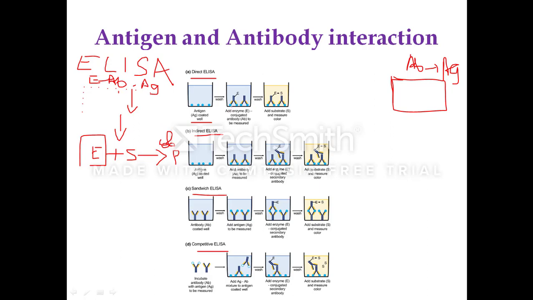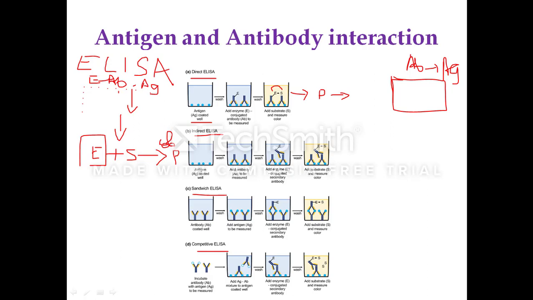Now if the specificity is there with the antigen, there will be formation of antigen antibody complex, and this complex formation will be visualized by adding the substrate. This substrate will interact with the enzyme and give the colored product that will be measured by the ELISA reader. Intensity will be measured in the ELISA reader. That is called direct ELISA. There is direct detection of the antigen which is coated in the ELISA plate. Next is indirect ELISA.